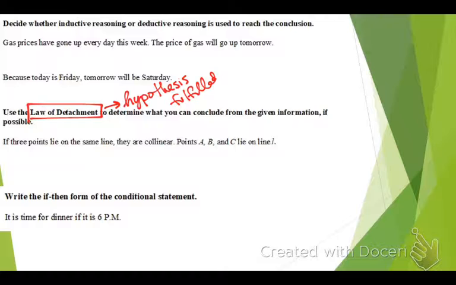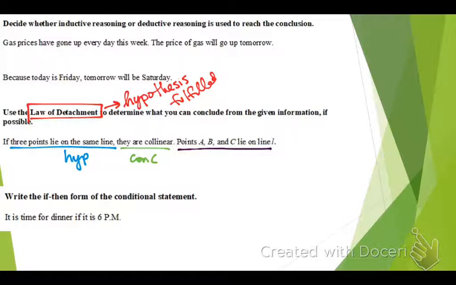So basically, what the law of detachment will look like is they'll give you a conditional statement or conditional sentence and then give you a statement right after. Okay? What is the hypothesis of my conditional sentence here? 3 points lie on the same line. So that's my hypothesis. What's the conclusion of that? They are collinear. There's a typo. There should be a then, but it's not. So anyways, what is this statement that they gave us? Yeah. Points A, B, and C lie on line L. Okay, so we need to see if this statement matches the hypothesis, because if it does, we can make the conclusion.